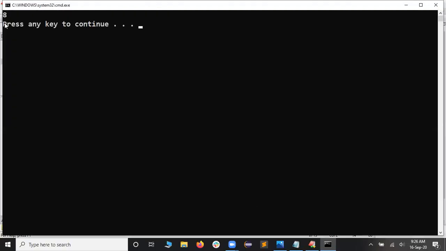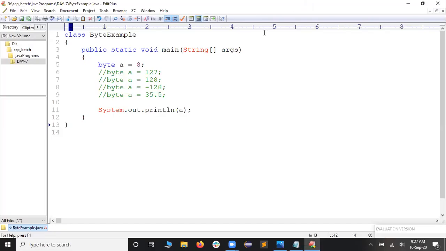See, 8, is that accepted for the byte? Yes or no? Internally, how the 8 is going to be taken, how it is going to be converted, I've already shown you in diagram 1, how it will convert into binary and how it is going to be stored in memory. 10 is the example I've shown there. 8 also is going to be stored in the same way. Is that clear for you guys? Yes or no? Yeah.